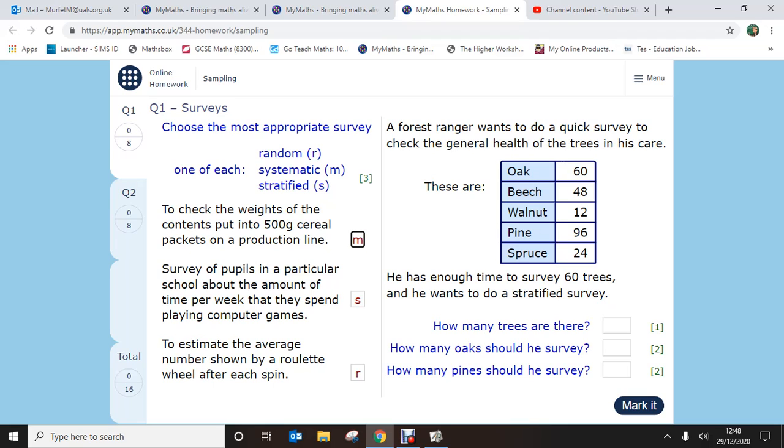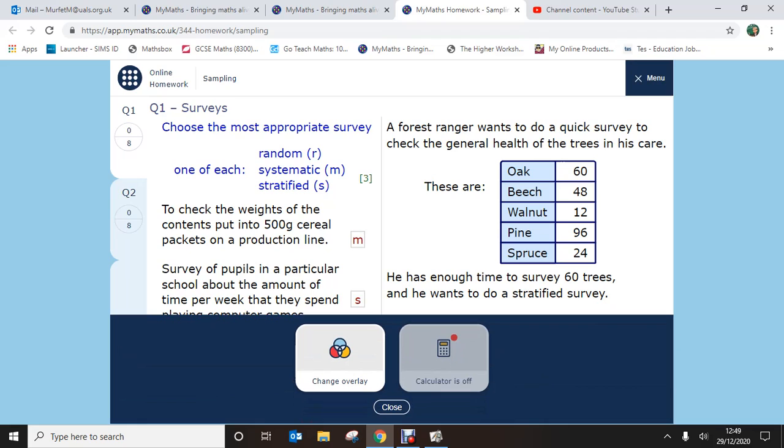So these two potentially could be swapped around. So we'll see what the answers say when we answer it. A forest ranger wants to do a quick survey to check the general health of the trees in his care. So we've got 60 oaks, 48 beech, 12 walnut, 96 pine, 24 spruce. He has enough time to survey 60 trees, and he wants to do a stratified survey. So there's a strategy behind it, so I want to pick each one in the same sort of ratio that they currently are.